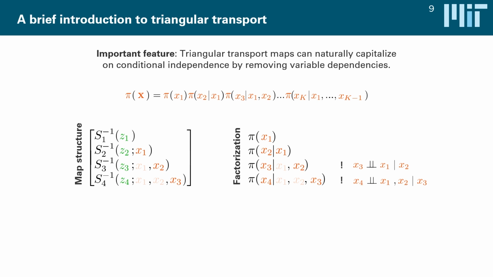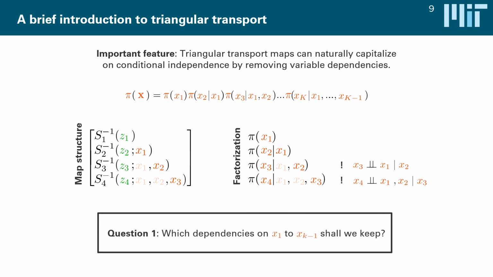The second advantage is that exploiting conditional independence this way, for obvious reasons, makes our map component functions numerically simpler, easier to evaluate, easier to optimize, which theoretically allows these methods to scale to really high-dimensional systems, provided that we have enough conditional independence. Now, the big problem here, of course, is that in most systems, we might not know the conditional independence properties, or conversely, we might not know which variable dependencies in those map component functions we have to keep.